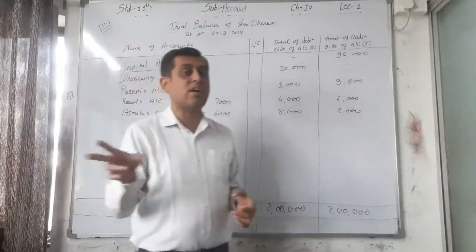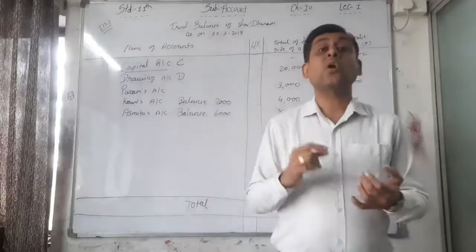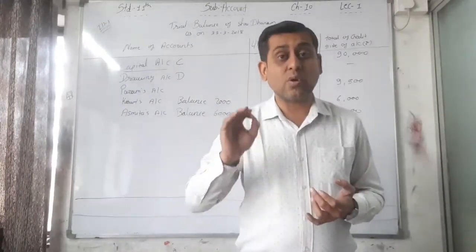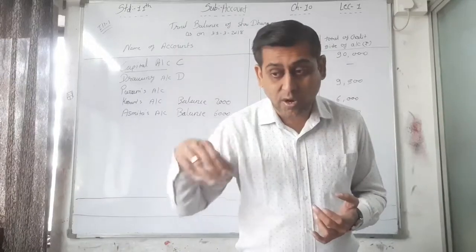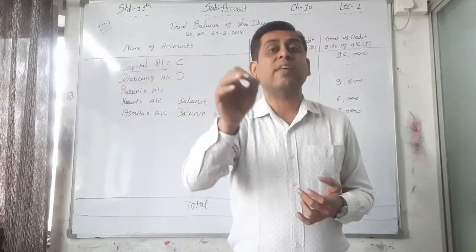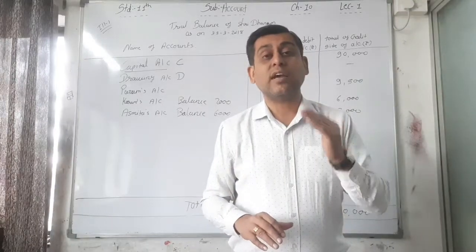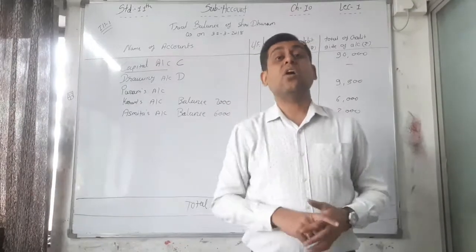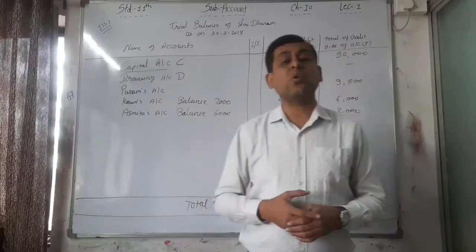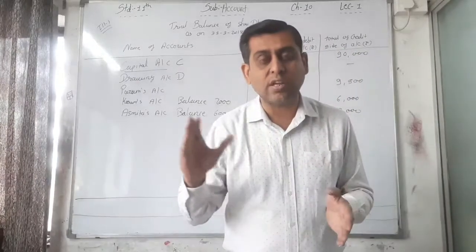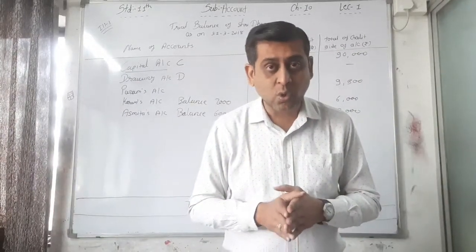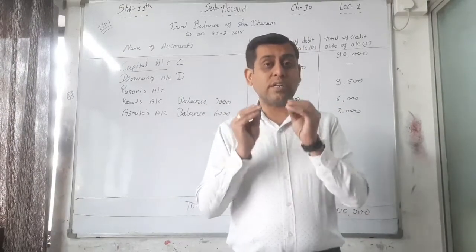Capital is always credited, drawings always debited. All the personal accounts, or you can say all the liabilities we have to pay in future, must be credit balance. All the assets have a debit balance, and all the expenses, nominal account, have a debit balance, all the incomes credit balance. So you must know the rules.